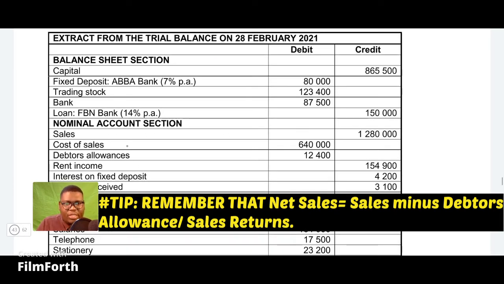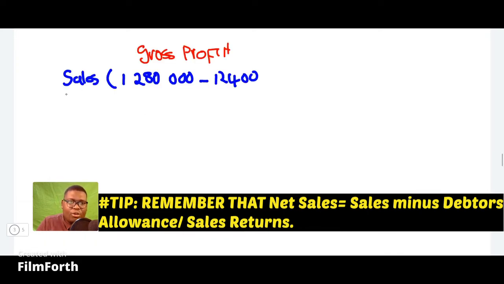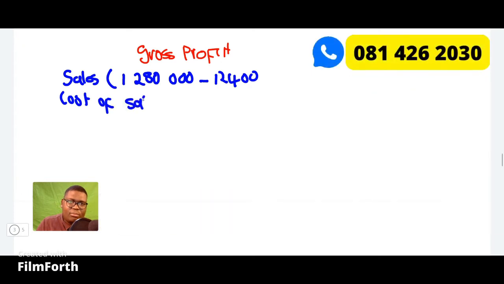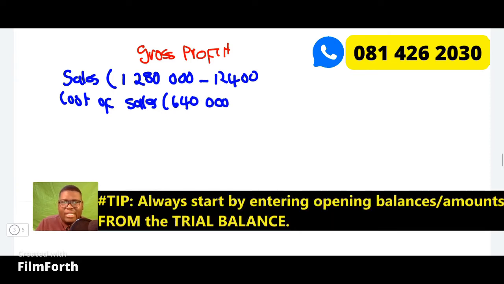Your cost of sales here is 640,000. For just writing these amounts that you're given, you are going to get a mark. So please make sure that you start by entering these transactions that we're given.